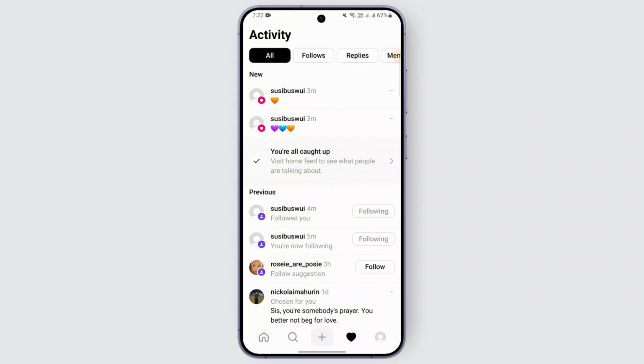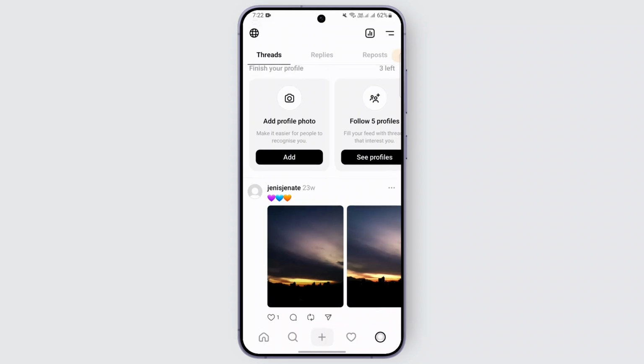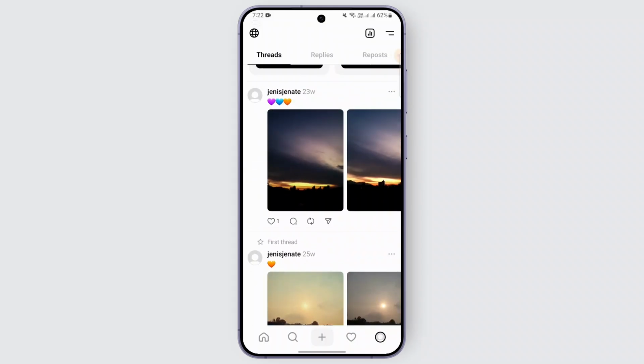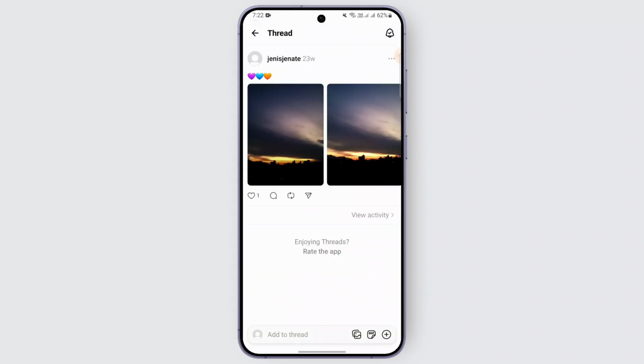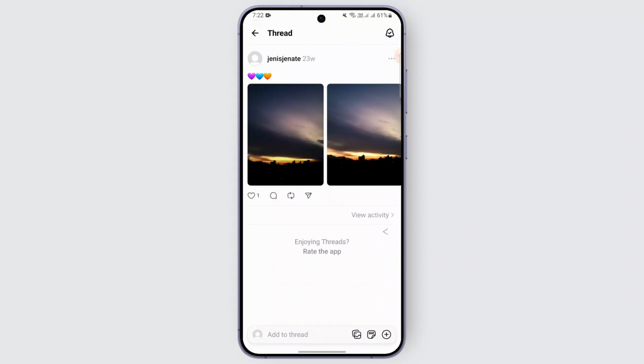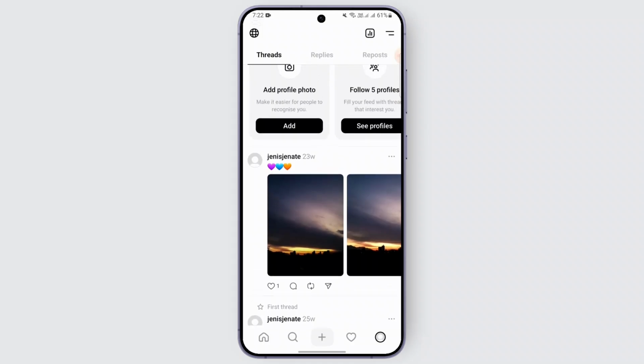And after that, you may just head over to your profile and you can see I posted 2 threads. So I'm just going to tap on this thread right here and you can see view activity section. Just tap on it and here you can see the people who have liked my threads. So therefore, you may also follow the same process in order to know who liked your post on Threads very easily.